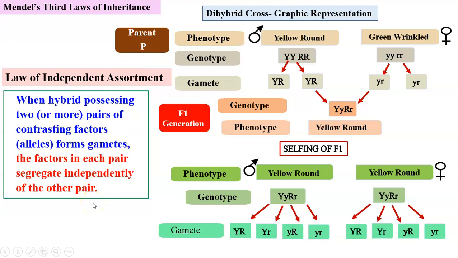When a dihybrid or polyhybrid, this is a dihybrid. If we had considered more than two pairs, then it would have become polyhybrid. So when a dihybrid forms gametes, each gamete receives only one allele from each pair, and this distribution of alleles is independent of their parental combinations. This is the law of independent assortment.